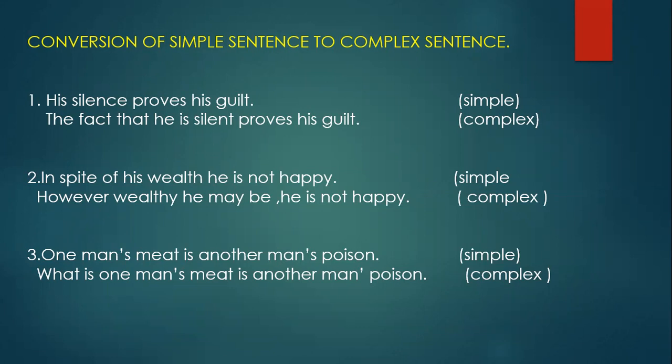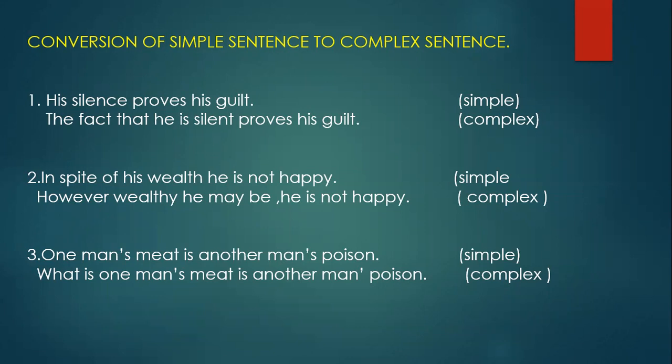Now, second one, in spite of his wealth, he is not happy. In spite of his wealth, he is not happy. He is not happy, that's a simple sentence because only one main clause. However wealthy he may be. See, however wealthy he may be.